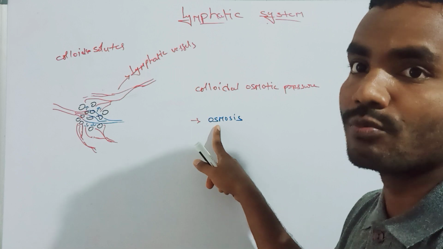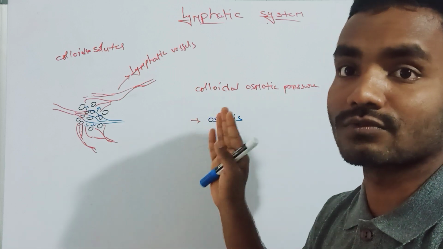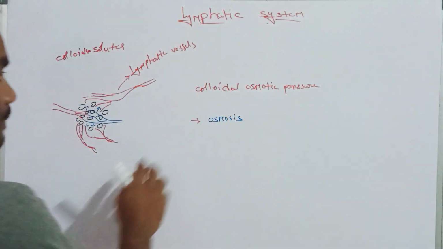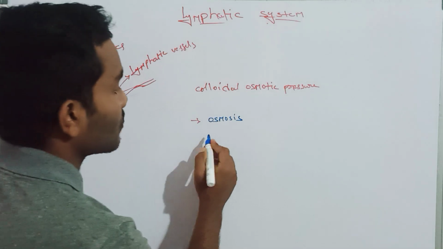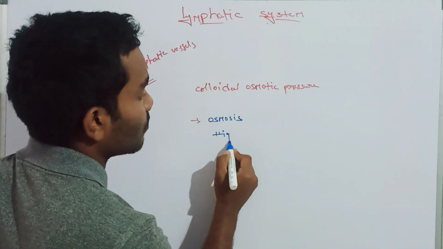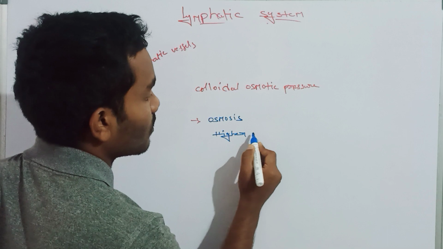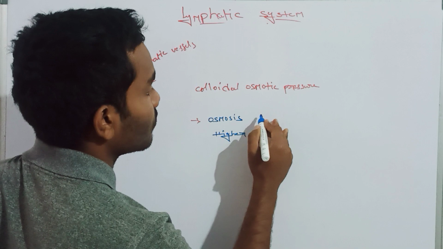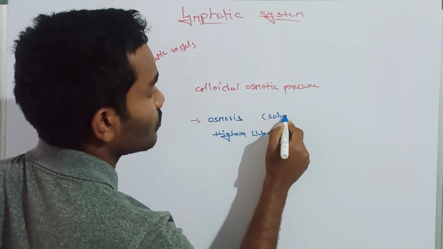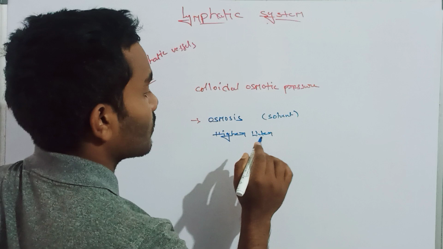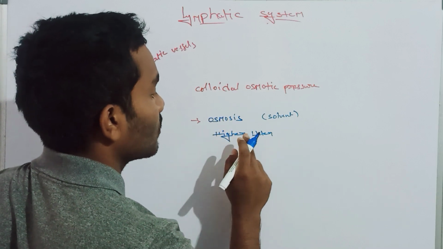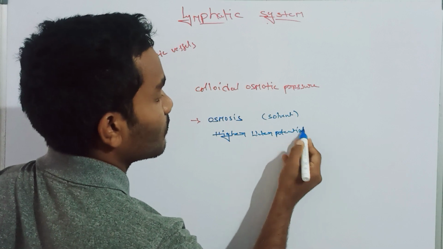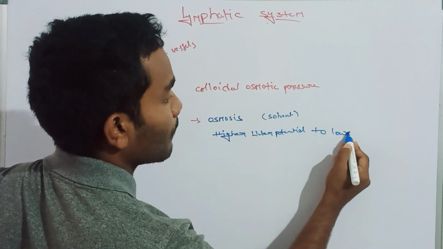Osmosis is the movement of water molecules only, from higher water potential to lower water potential. This is related only to the solvent, not the solute. Osmosis is the movement of the molecules from higher water potential to lower water potential.